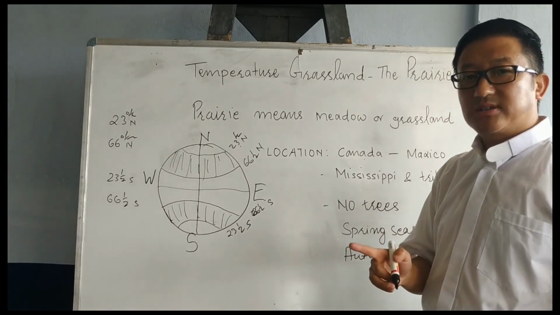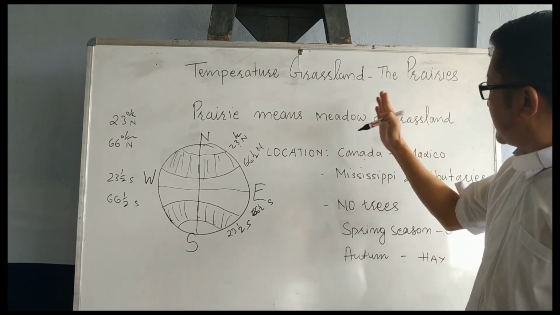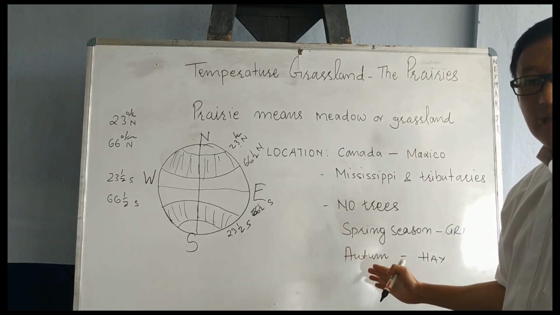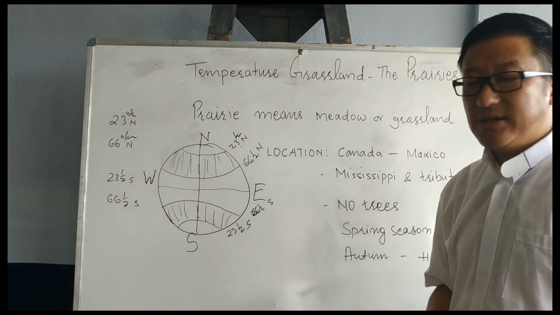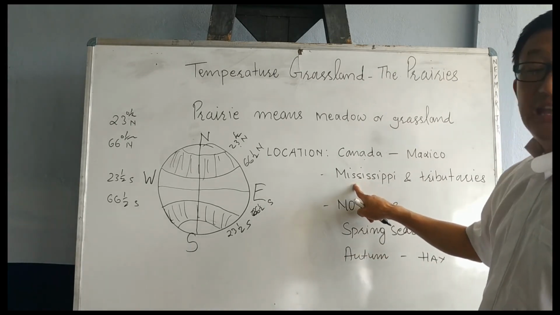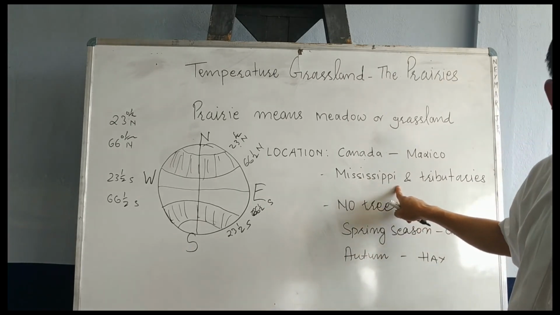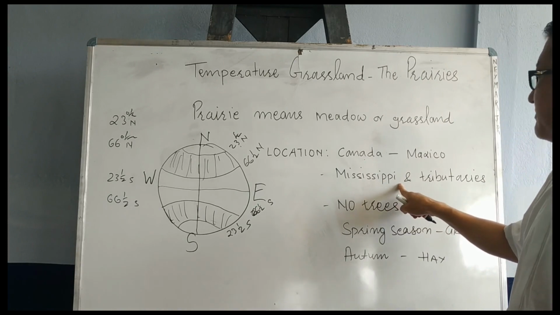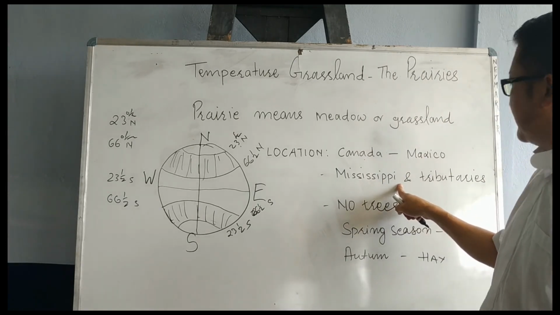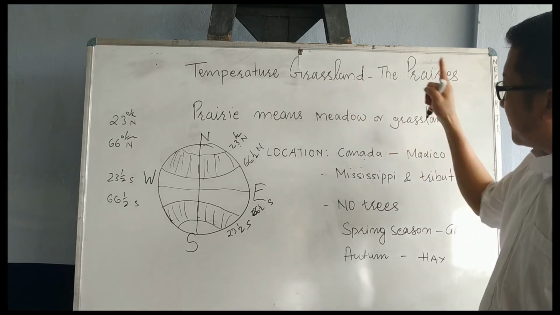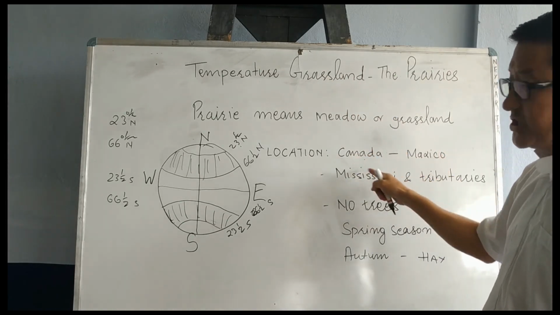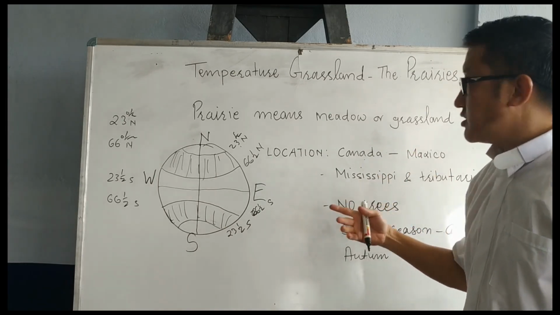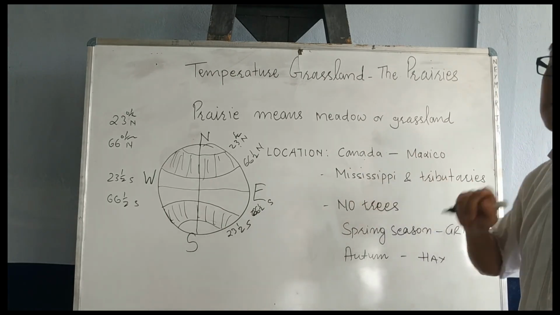Another word that I have written today, also quite many vocabulary I have written here. Kindly note all these down in your text and exercise copy, and remember. Another name I have written here is Mississippi. You must be familiar with this name. This is the name of a river, the Mississippi River. It's a long river, right? This grassland is found in this region, mostly because of the tributaries of the Mississippi River.